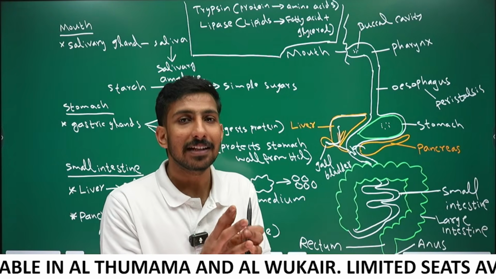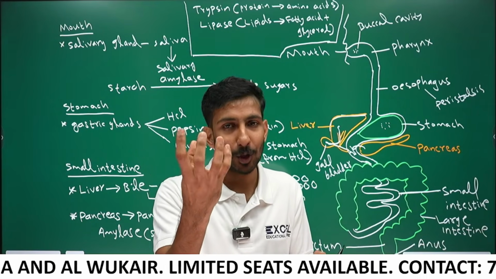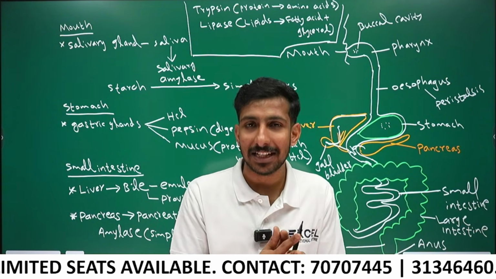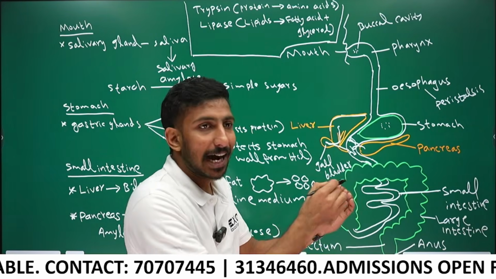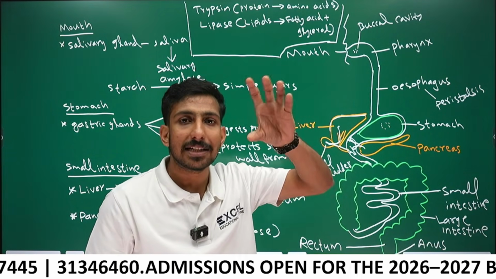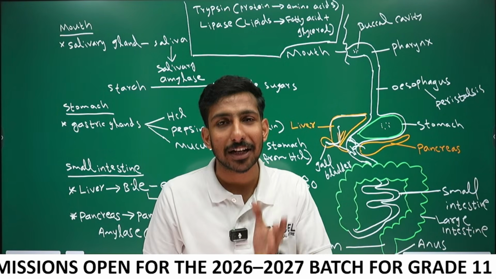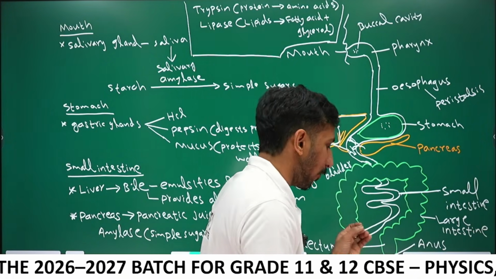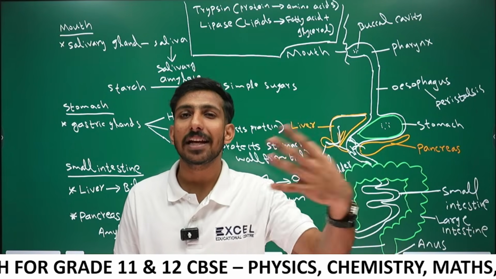I want to tell you one more thing. There are two sphincters. A sphincter is a muscular opening. In your syllabus, two sphincters are present in our body. One is in the stomach, which controls the movement of food from the stomach to the small intestine. Another is the anal sphincter. When the anal sphincter opens, the fecal matter goes out. The removal of fecal matter is called egestion. So which are the two organs possessing sphincter? One is the stomach, the other one is the anus.